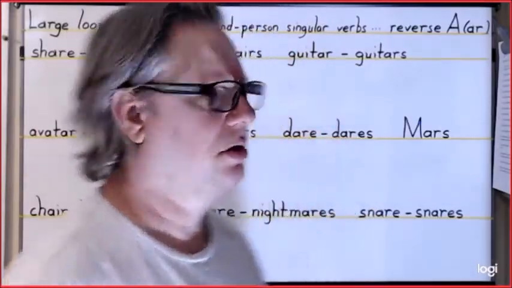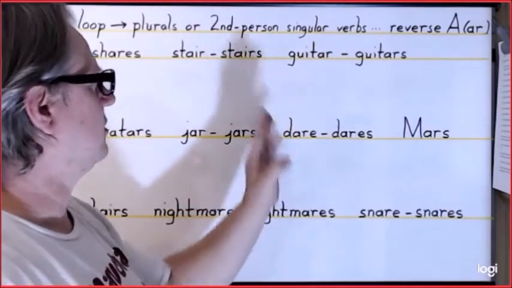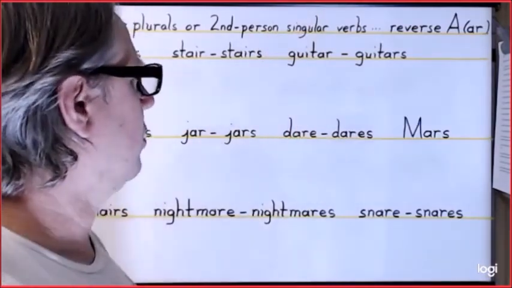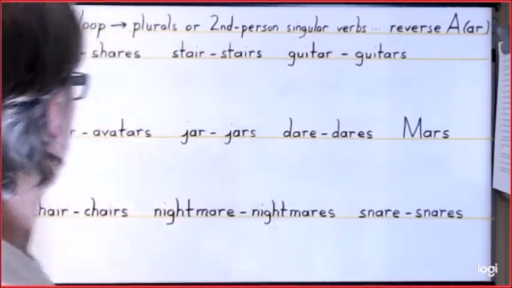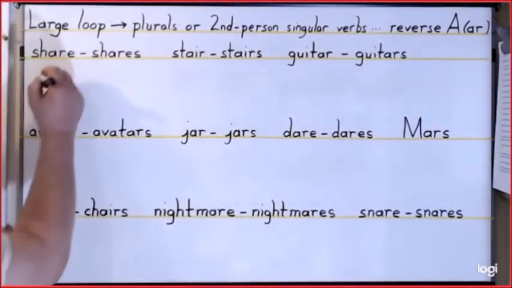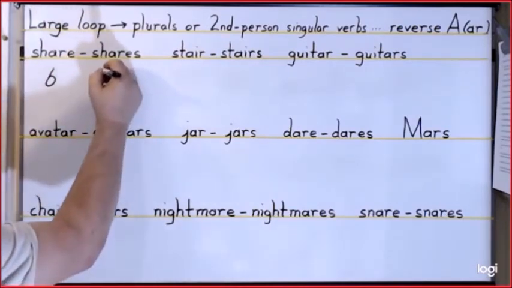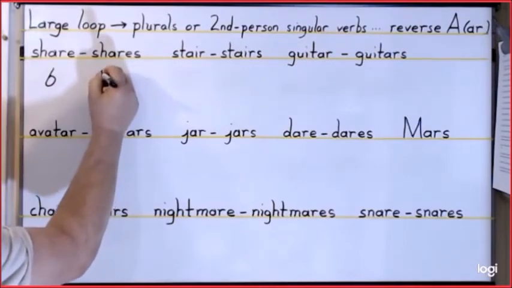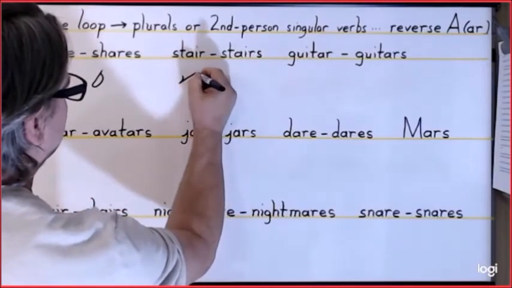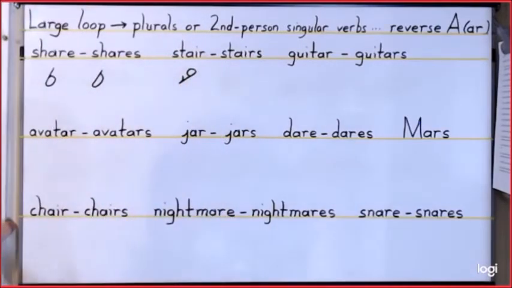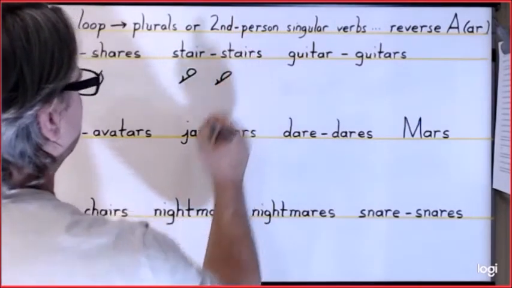The large loop is used for the plurals of words and the second person singular of verbs, where the reverse circle A is used to represent the AR sound. So for the word share, it is S-H-A. For shares, it is S-H in that large loop. For stare, it is S-T reverse A. For stairs, it is S-T in that large loop.